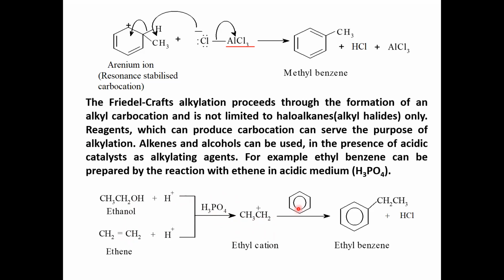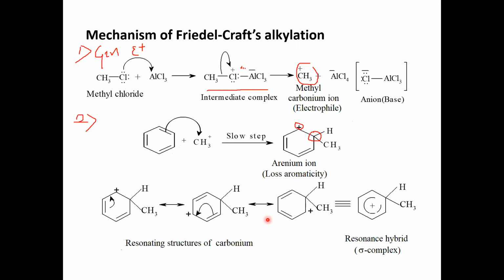Later it attacks the benzene nucleus, and the respective alkyl substituted benzene is formed. Only in this reaction, H3PO4 in place of AlCl3 protonates and helps generate the electrophile, whereas in the previous mechanism anhydrous aluminum chloride polarizes the halide to generate the electrophile.